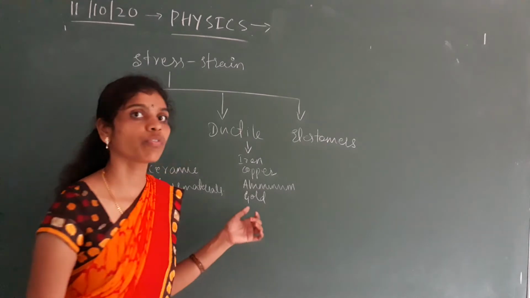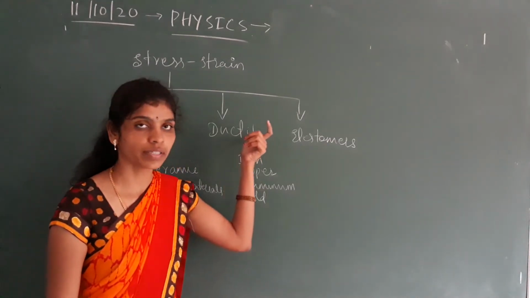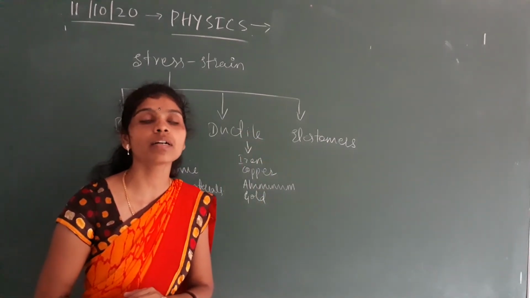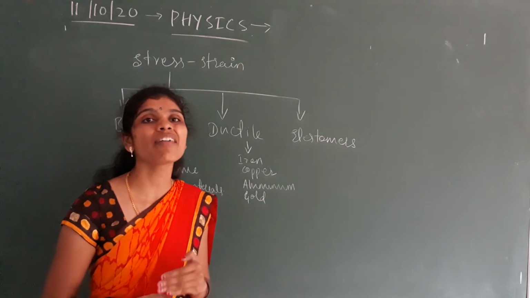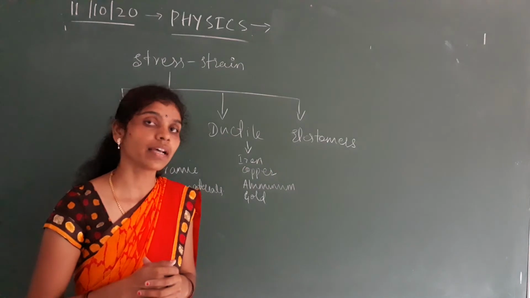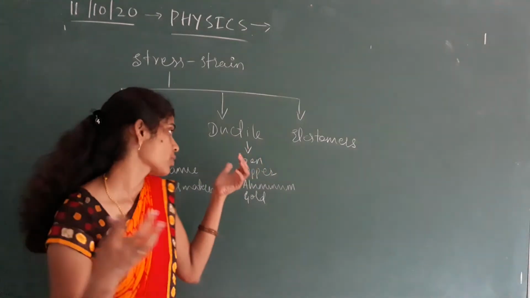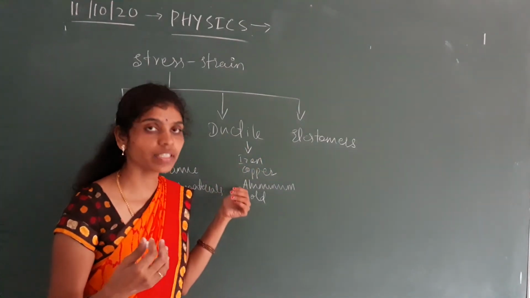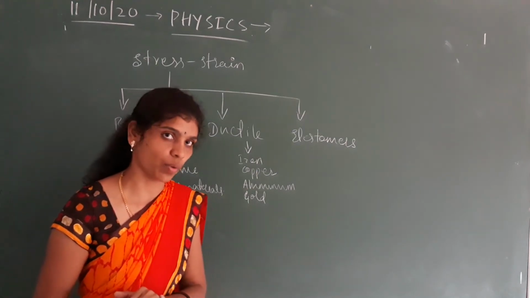All kinds of metals are examples of ductile materials. Those are the materials which have a small plastic range and large elastic property.